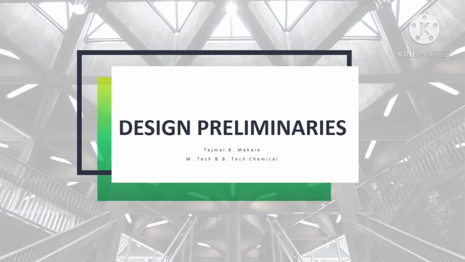Now we will learn the second unit, design preliminaries. The design preliminaries are important for designing the chemical plant and chemical equipment which are generally used in a chemical process plant. Now we will move towards our subject.